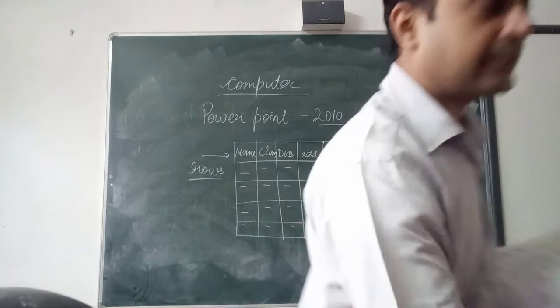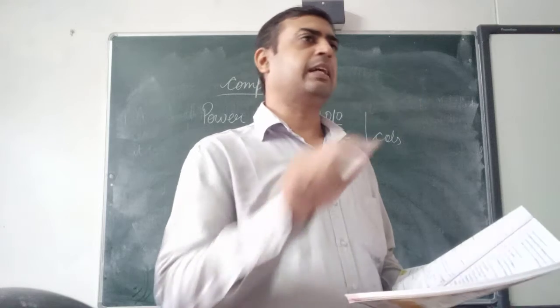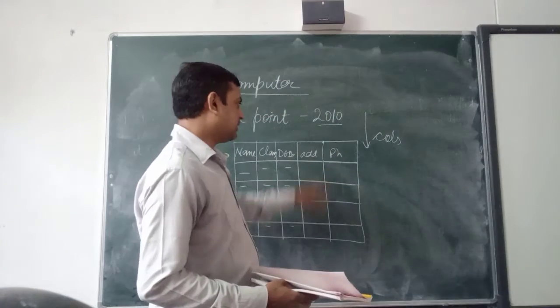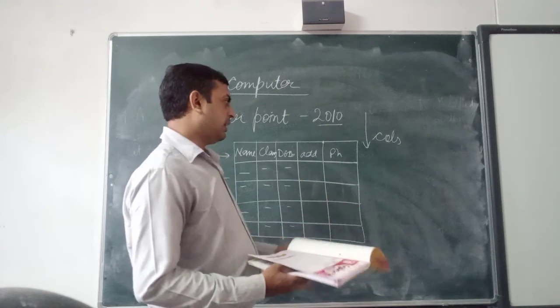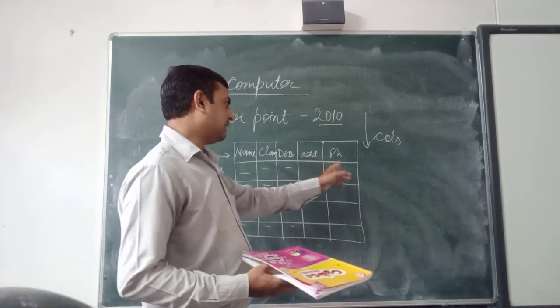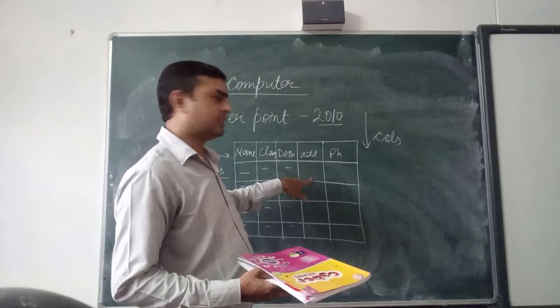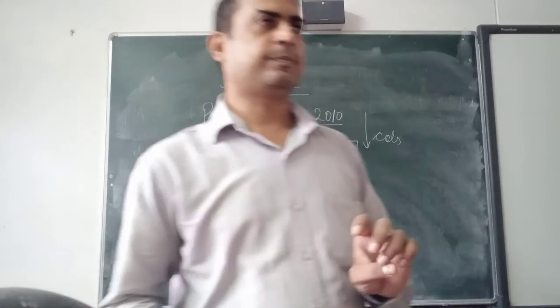A cell is the cross-sectional area which will be formed with the horizontal and vertical lines. For example, this is the vertical line, this is the horizontal. Sir, I have one doubt. One minute, one minute. This is formed with the cross-sectional area, so this is called a cell. One cell will hold one data.